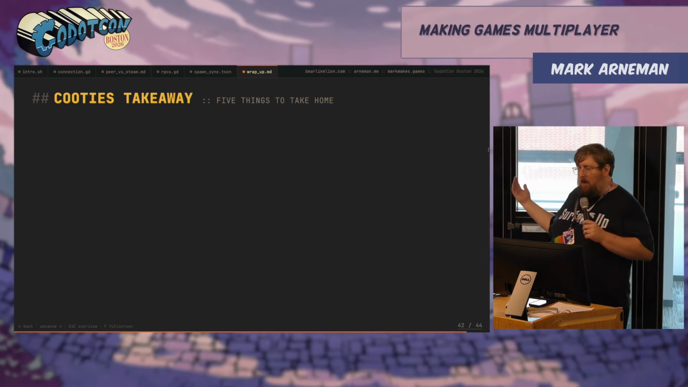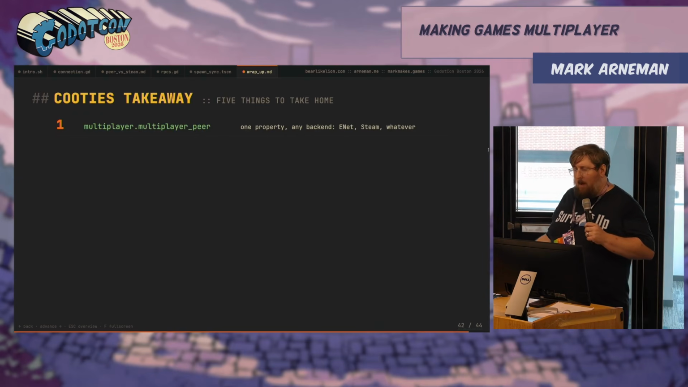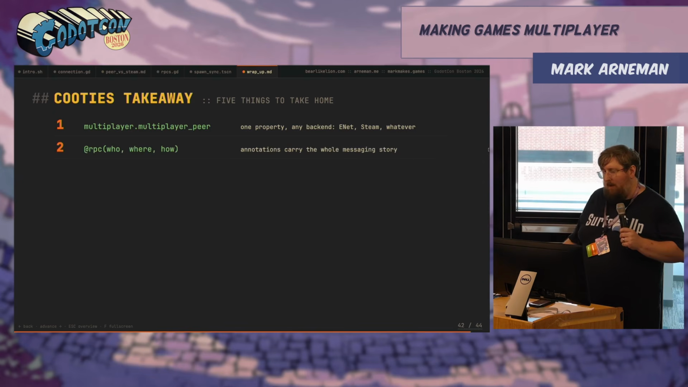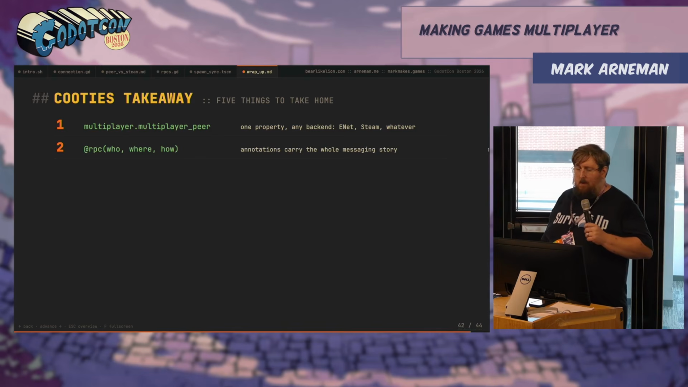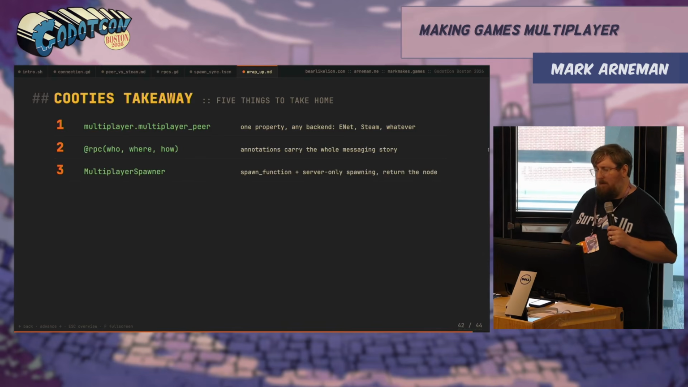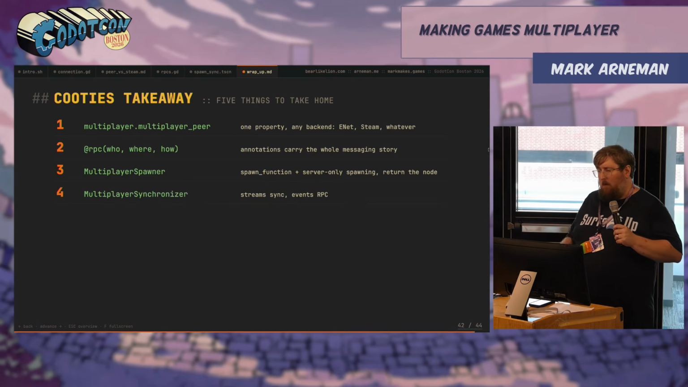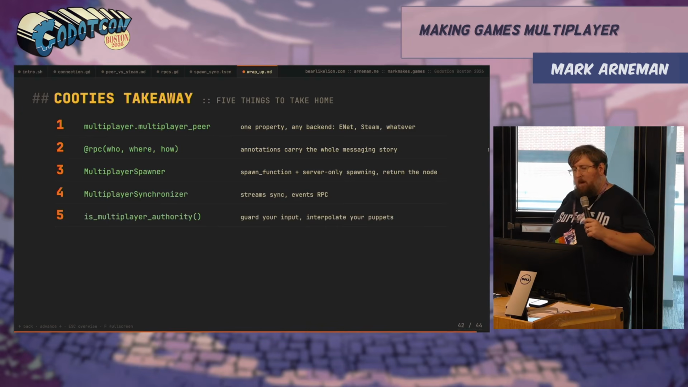So 5 things to take away from what we've done here. The multiplayer peer, one property, any backend, ENet, Steam, whatever you want to use. An RPC, who, where, and how are we sending this data? The multiplayer spawner, how to override it and how to spawn things into the scene. The synchronizer, what we're sending across the wire to synchronize states. And gating by multiplayer authority.